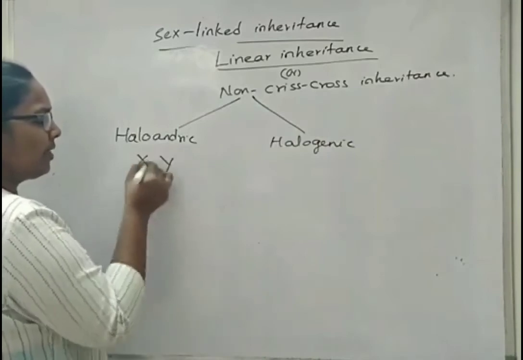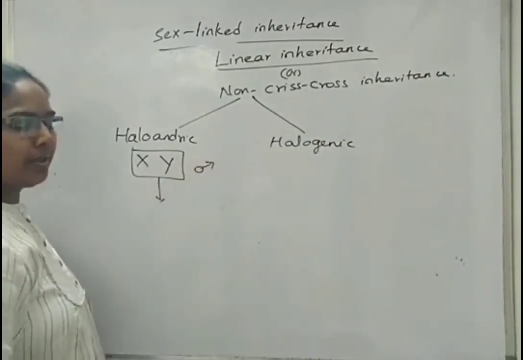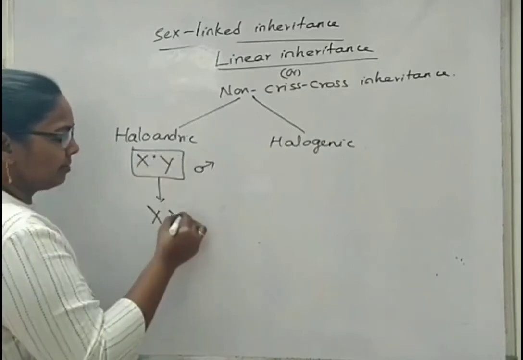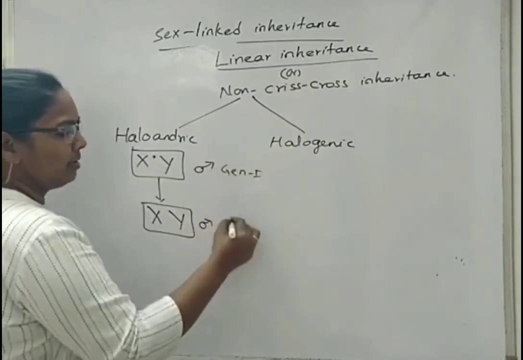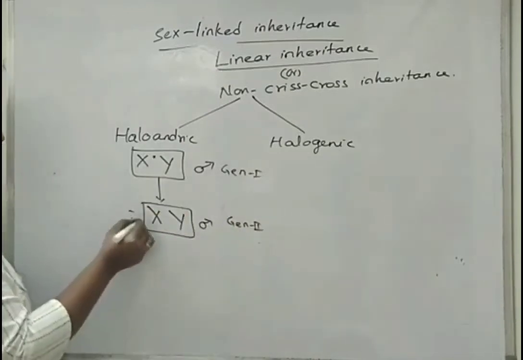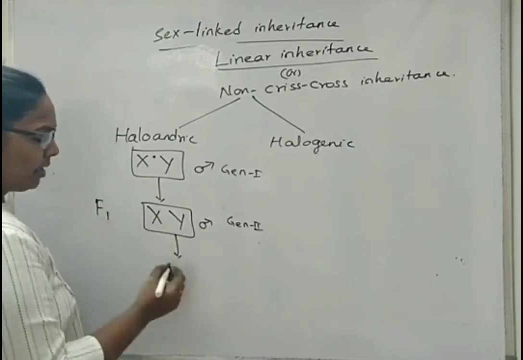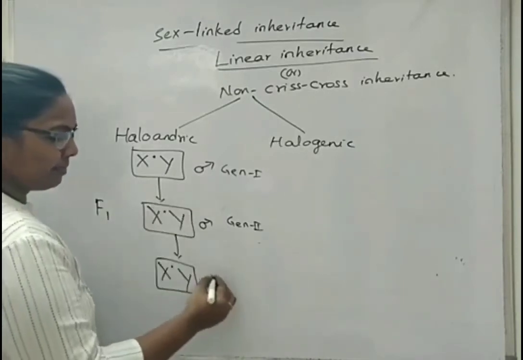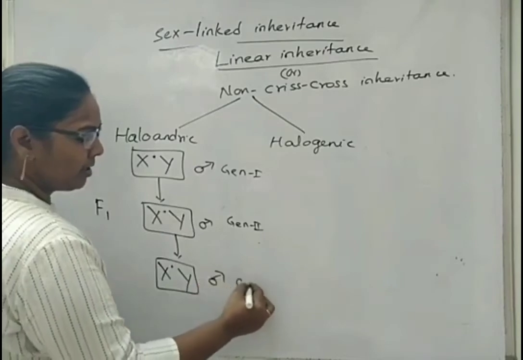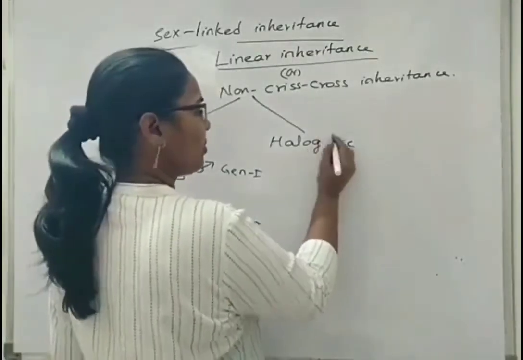If the father is affected, then the disorder is transferred to son only. This is generation 1, generation 2, which we can also represent as F1 generation. From son again to grandson, again male. This is generation 3. This is holoandric. Hologynic, I'm sorry.